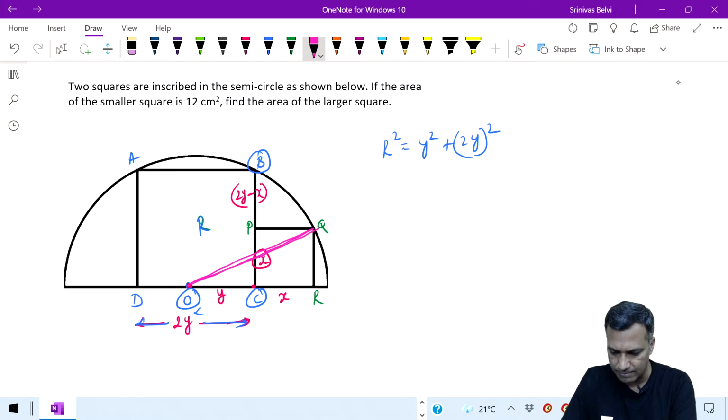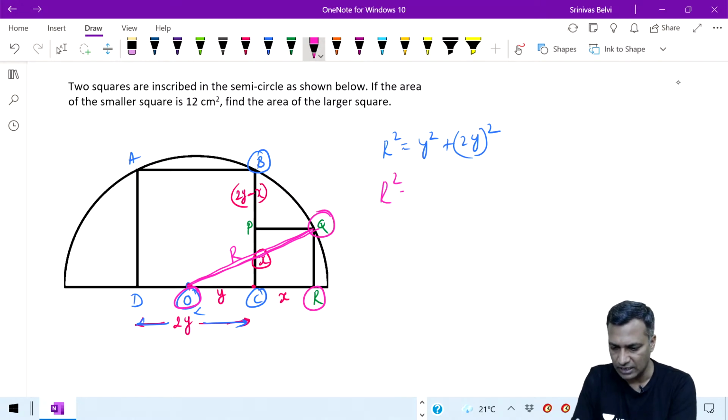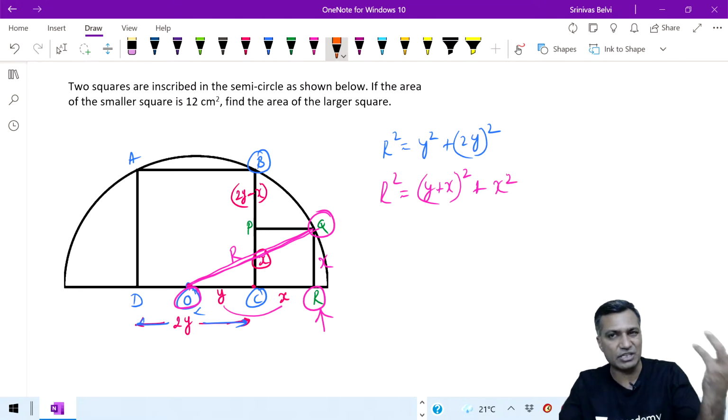Can I define the same R from this perspective? Let me shift this R here. So now I'm referring to the triangle ORQ. Now therefore the radius R square, don't confuse with the other R, radius square is also equal to (y plus x) whole square plus the other dimension squared. I'm just giving the proof here.